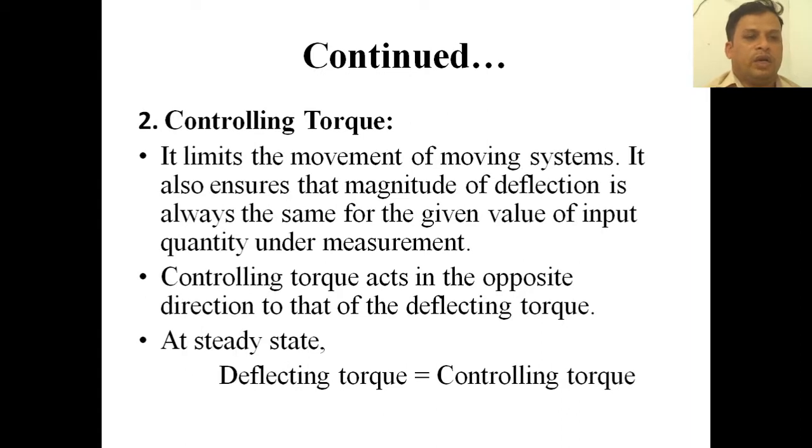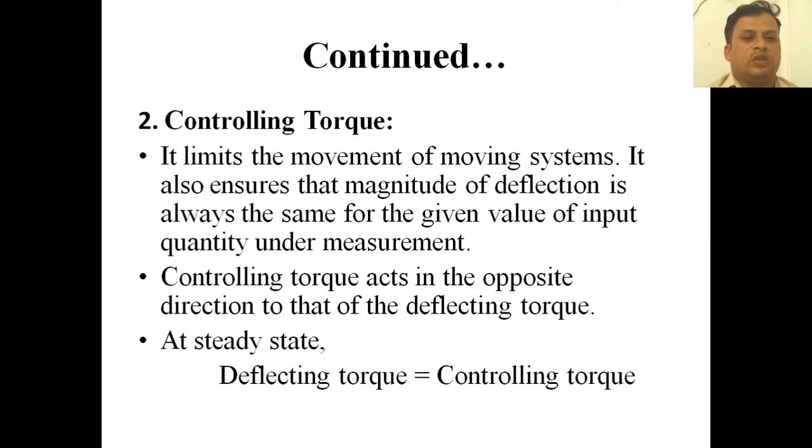Coming to the controlling torque, it limits the movement of the moving system. It also ensures that the magnitude of deflection is always the same for the given value of input quantity under measurement. That means the controlling torque is opposite to that particular deflecting torque. If the deflecting torque is moving in the clockwise direction, then the controlling torque should be present so that the pointer does not move too far forward and show the wrong reading. So controlling torque is necessary for making the pointer come to a stable position.